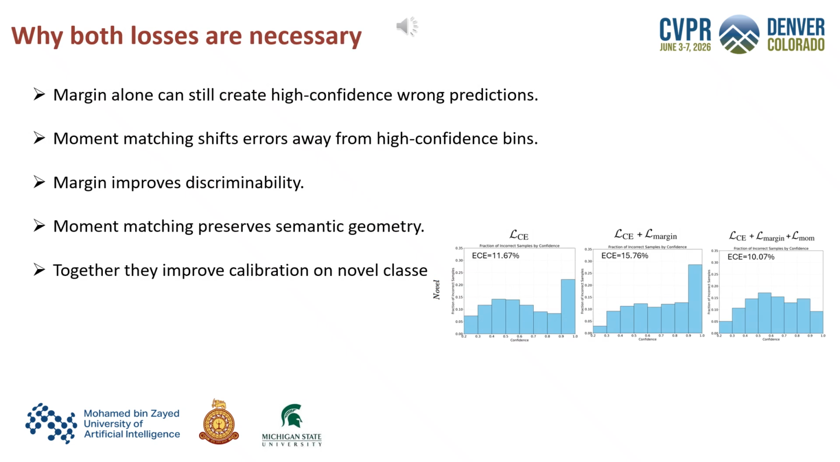Margin loss alone is useful, but it can still create high-confidence wrong predictions, especially on novel classes. This happens because if the model predicts the wrong class, increasing the margin can make that wrong prediction even more confident. Moment matching solves this by preserving semantic geometry. So, margin improves discriminability, while moment matching prevents semantic drift. Their combination gives better calibration, especially for novel classes.